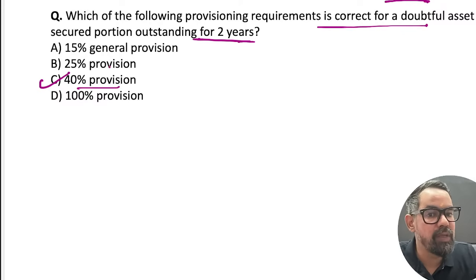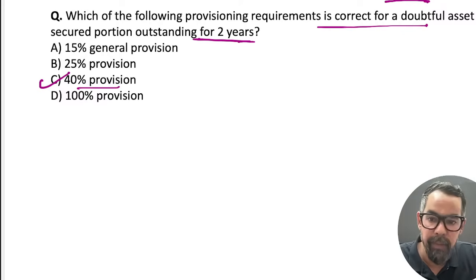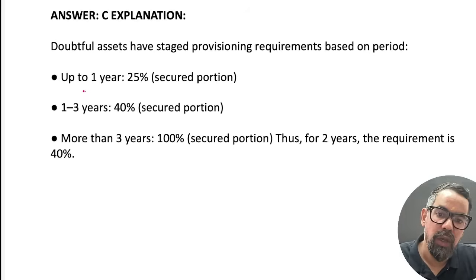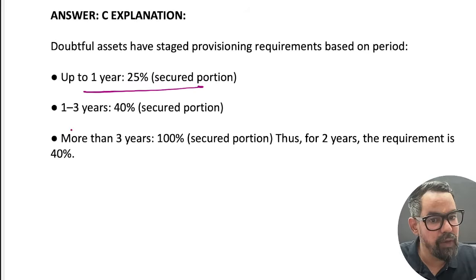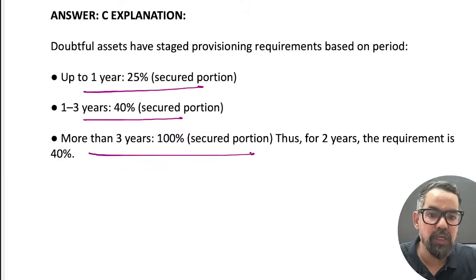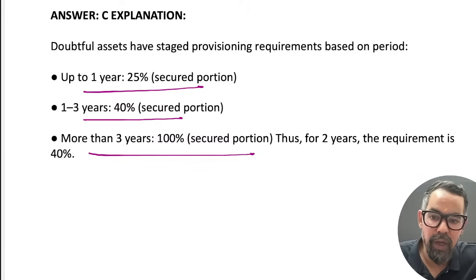Category 1 generally follows 25%. Others here also, up to 1 year secured portion 25%, then 1 to 3 years 40%, and beyond 3 years, category 3, which is generally 100% in this particular case.